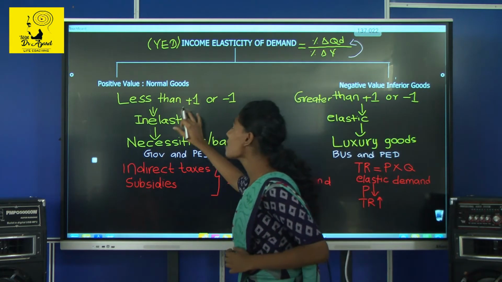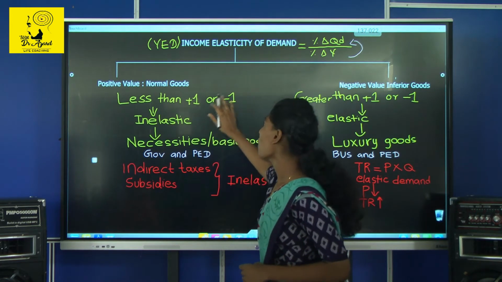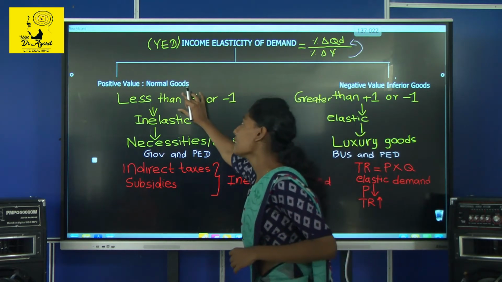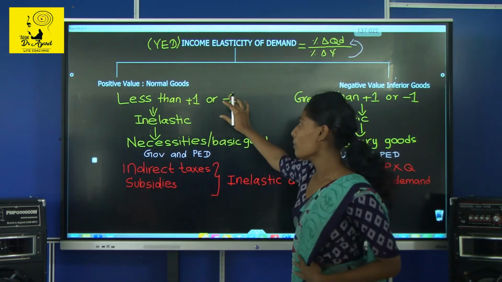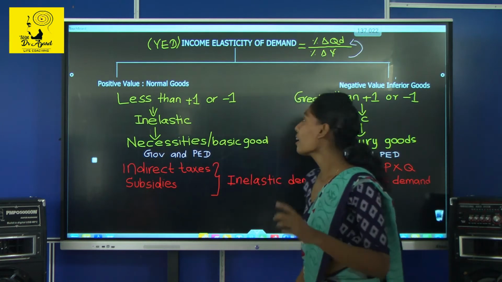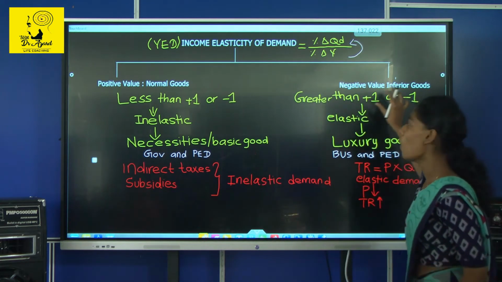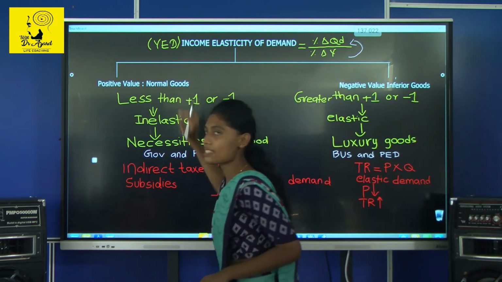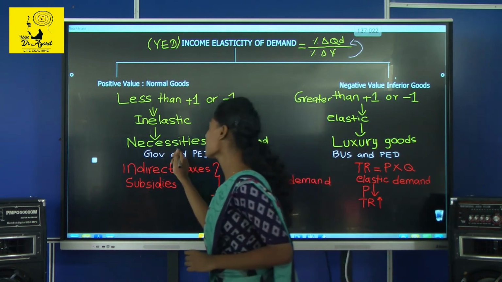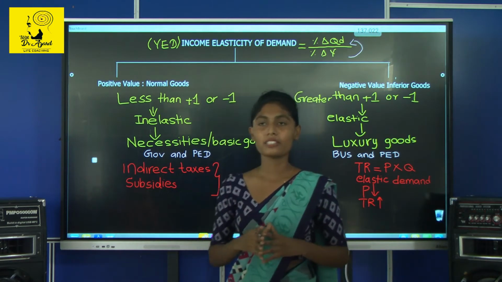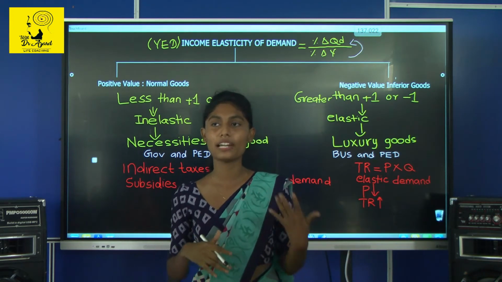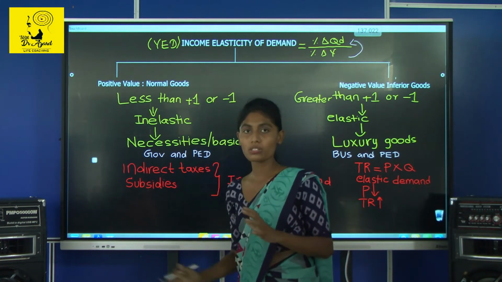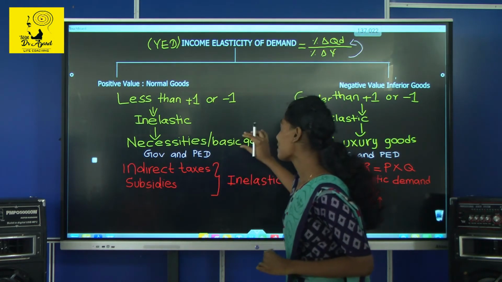If you get an answer which is less than plus 1 or minus 1, we call it inelastic demand. If you get an answer greater than plus 1 or minus 1, we call it elastic demand. If the answer is less than 1, we call it a necessity or basic good, the requirements that we need for survival, for example food, water and air.